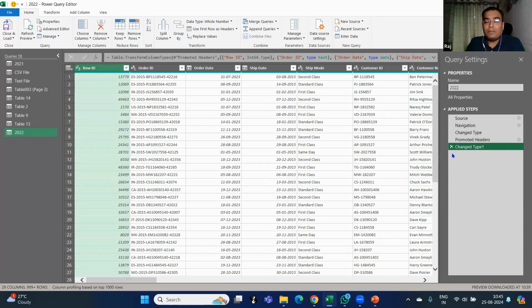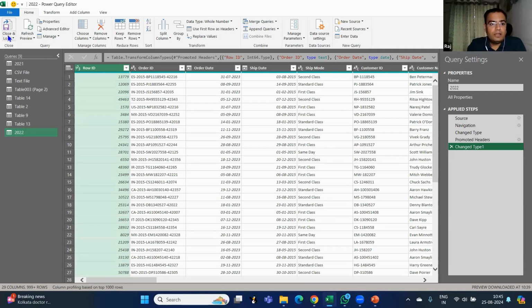Now comes the most important part, that is merge query. I hope you might have used VLOOKUP. How many of you have used VLOOKUP in Excel? I hope everybody has used VLOOKUP in Excel. Yes, no? Okay, so I think you guys know what VLOOKUP is. In VLOOKUP, based on the lookup value, we get the data. Now there is an option called merge query, which can help you if you don't know the VLOOKUP formula. Even somebody who doesn't know the VLOOKUP formula can actually get the data based on this merge query option. This is a very, very important option.